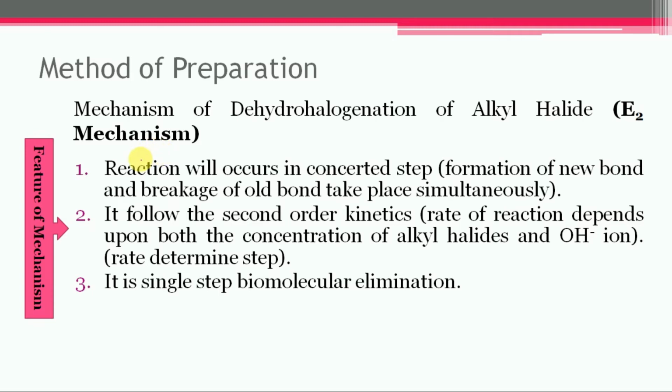The main feature of this mechanism is that the reaction occurs in a concerted step, which means the formation of the new bond and the breakage of the old bond take place simultaneously in the step. It follows second order kinetics, in which the rate of reaction depends upon both the concentration of alkyl halide and base.